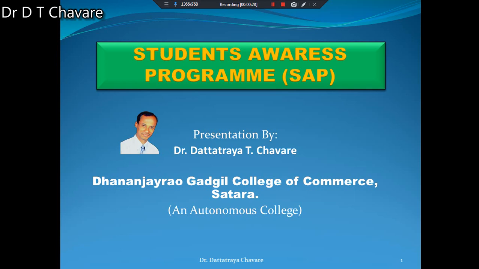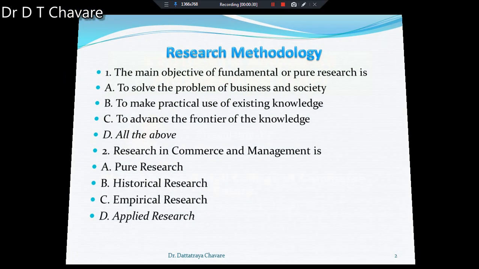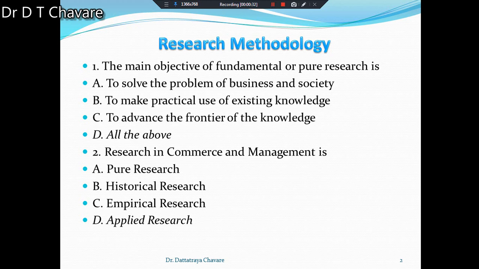Okay. The first chapter of the research methodology is there, and in that chapter also, MCQs are definitely asked. Various types of MCQs may be probable to ask in the exam. Now come to the point. Under chapter number 1, different types of MCQs are given. Okay, the first MCQ is there.